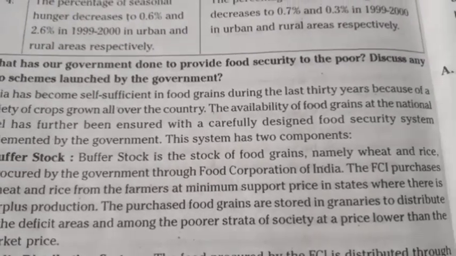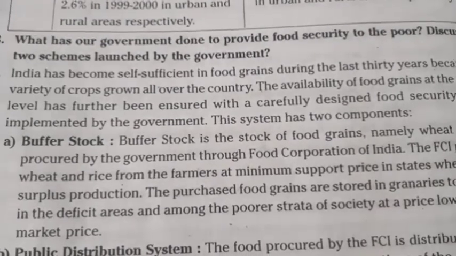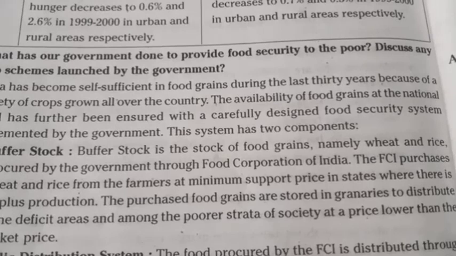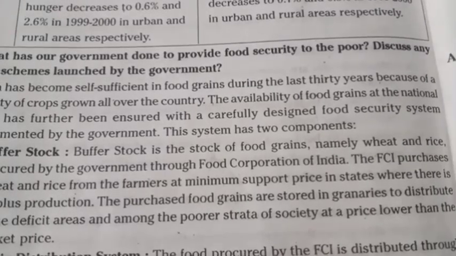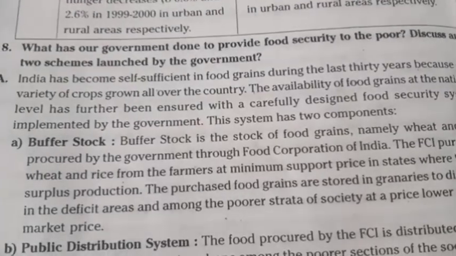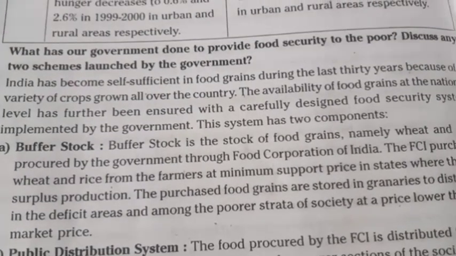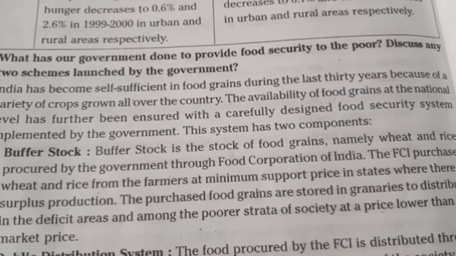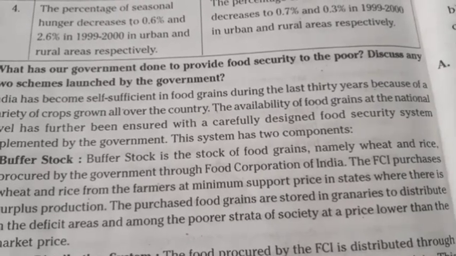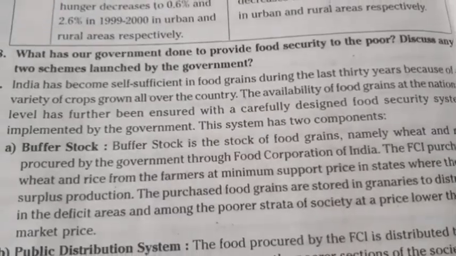In states where there is surplus production, the purchased food grains are stored in granaries to distribute in the deficit areas and among the poorer strata of society at a price lower than the market price.